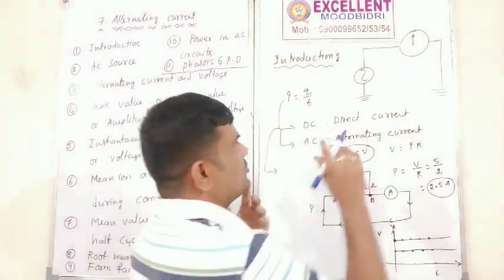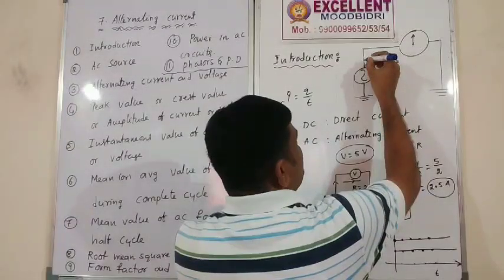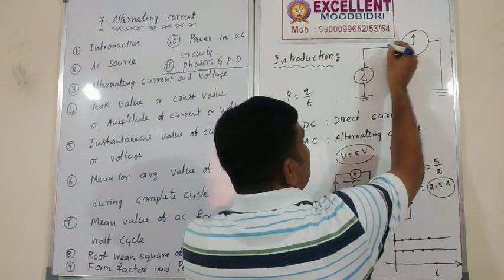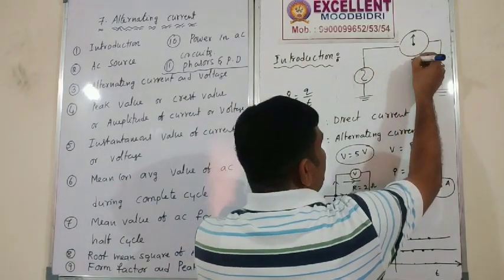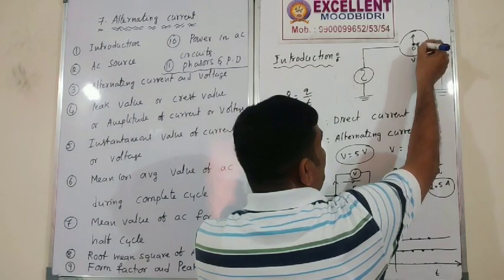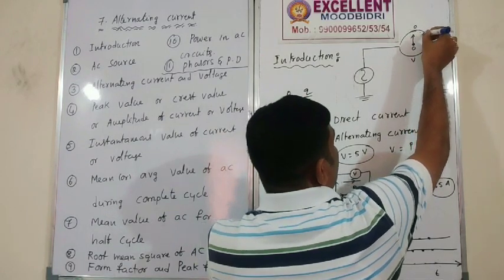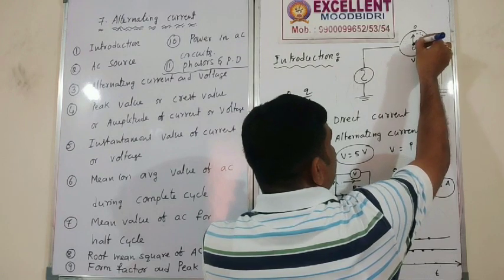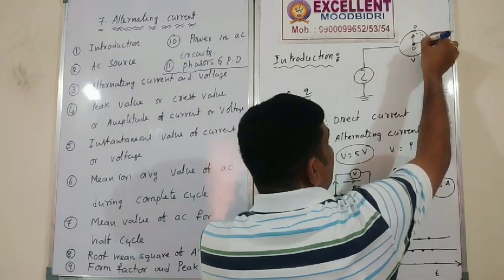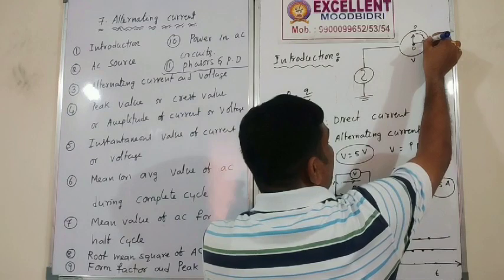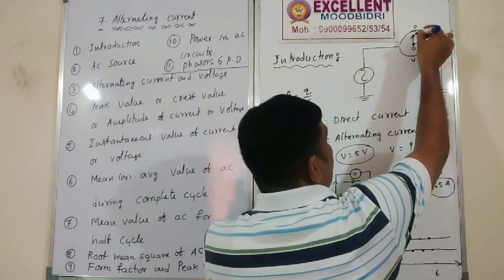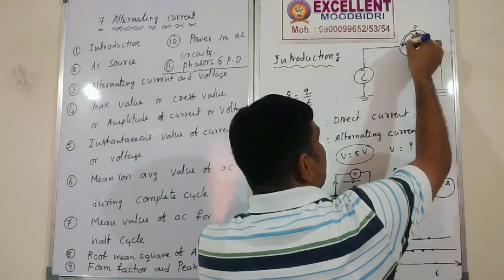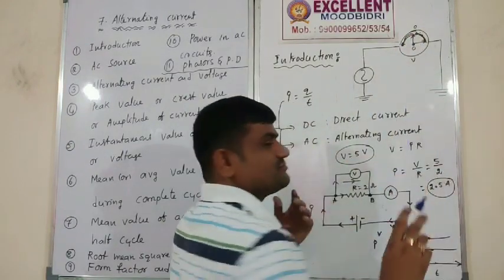I have switched on the switch. In that case, what happened? The voltmeter deflection starts at 0, reading 1, 2, 3, 4, 5. It comes in this direction, comes to maximum and again 0, then maximum in the negative direction, again 0.